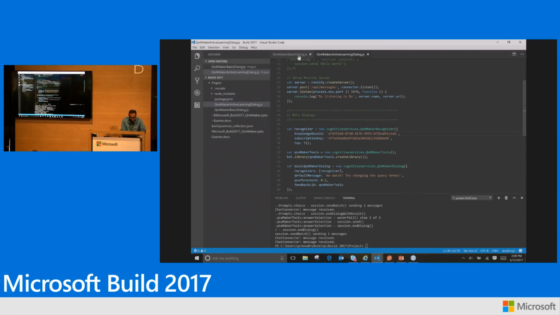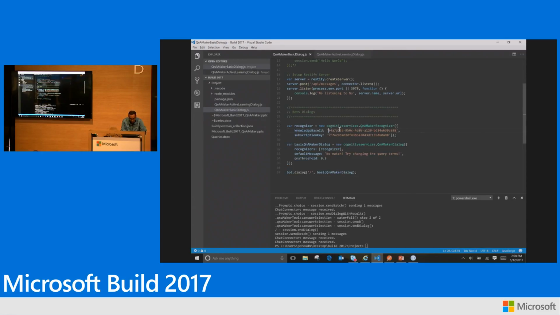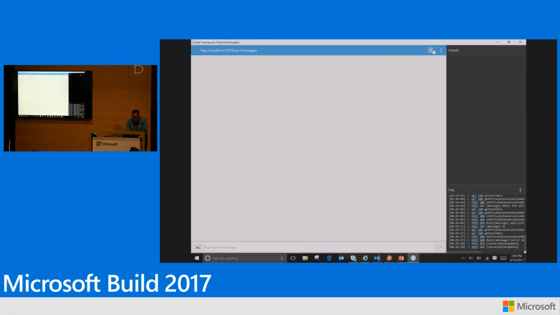Oh, sorry. This is the other one. I'll show this demo later. Let me show this one first. Let me just run this locally. And to demo this, I'm going to use the Bot Emulator. It's really convenient because it's running on localhost. So this guy restifies, and let me just refresh this. OK. And let me see if the bot is up. There you go. So this hello is actually coming from the QnA Maker service.